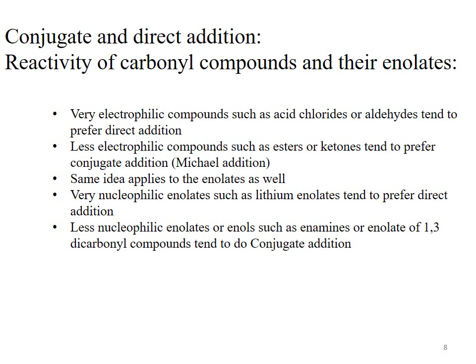Therefore, less electrophilic compounds such as esters or ketones give the conjugate addition or Michael addition product. Remember, addition of a nucleophile at the beta carbon of an alpha beta unsaturated carbonyl compound is called conjugate addition. The same idea applies to enolates as well.